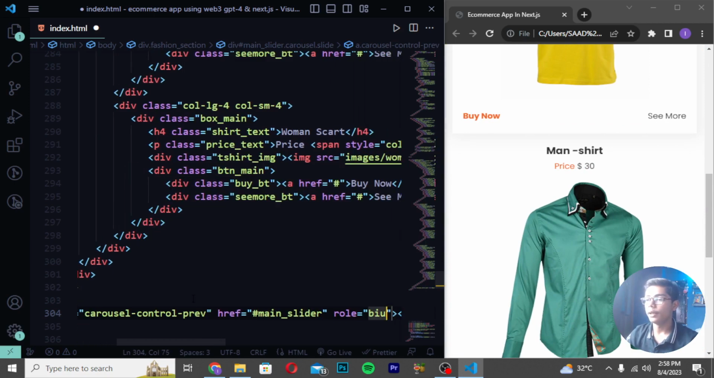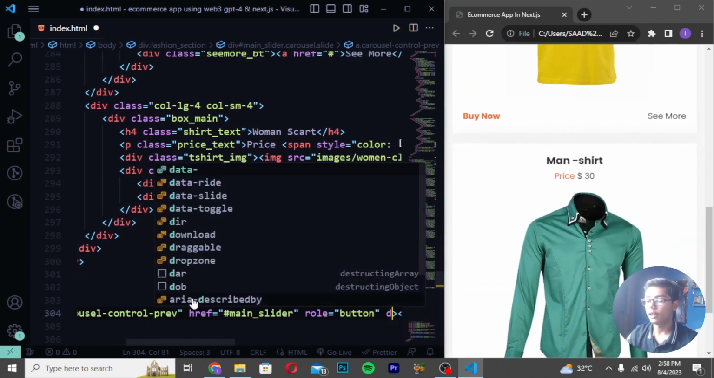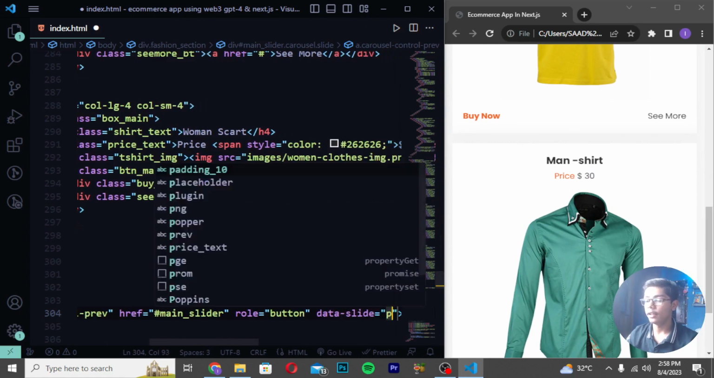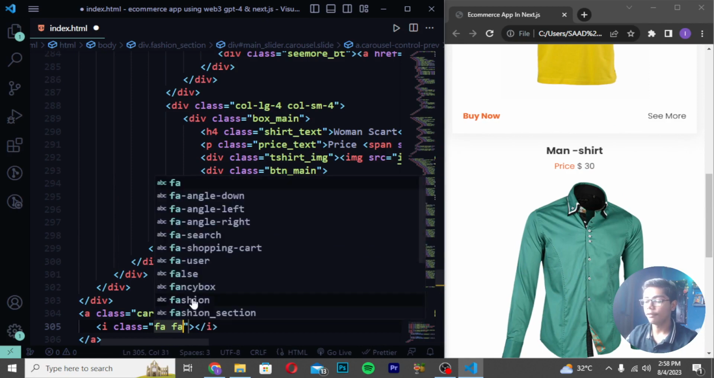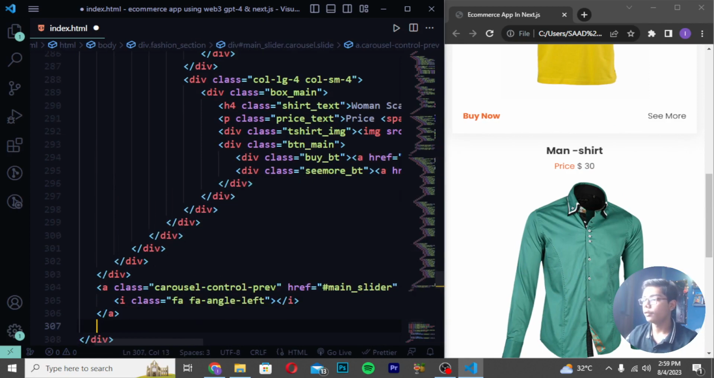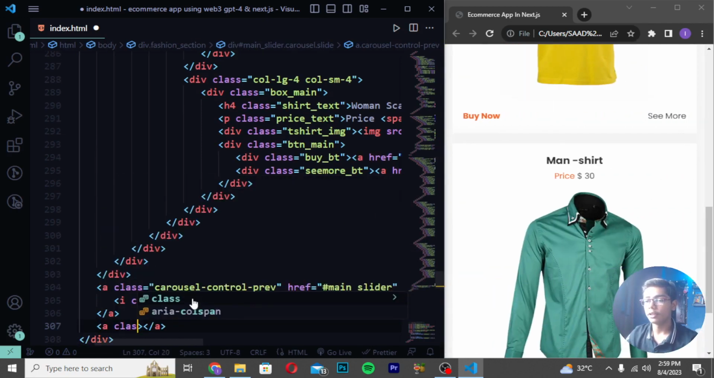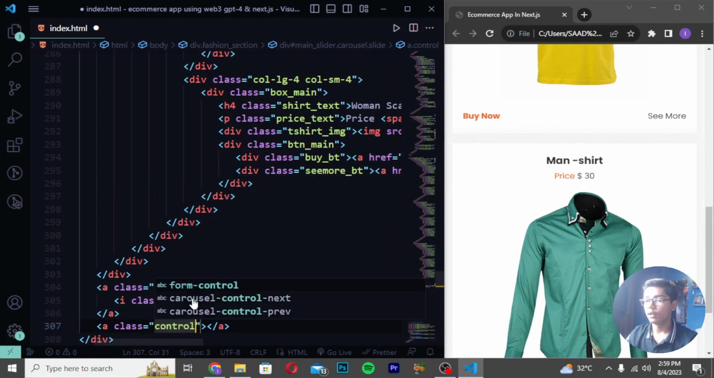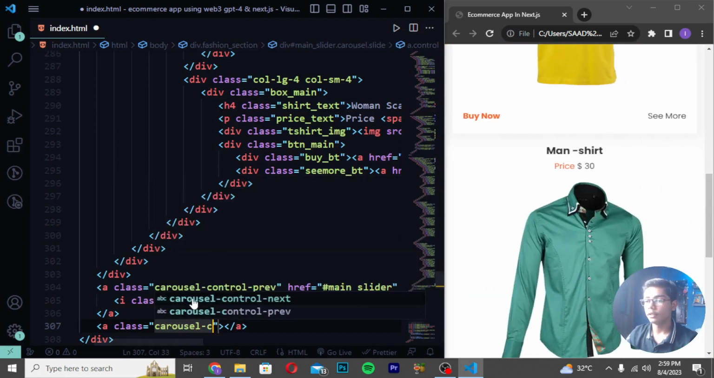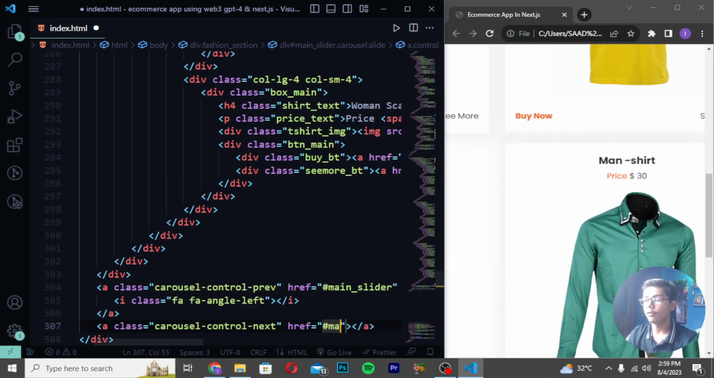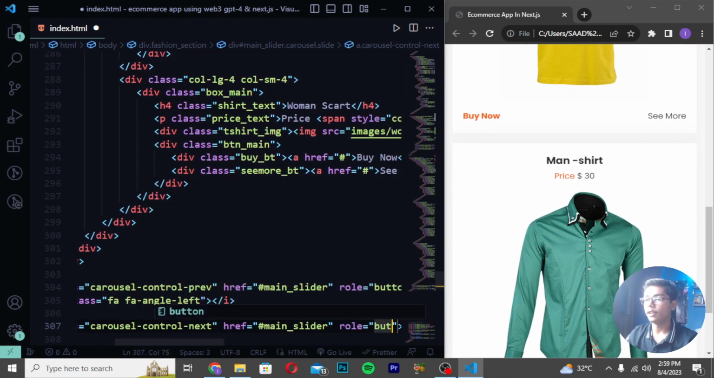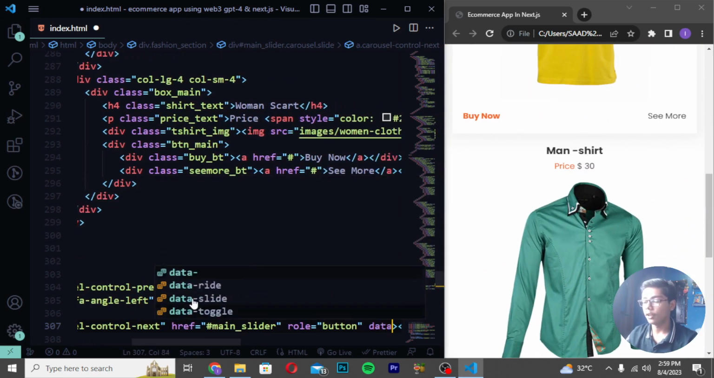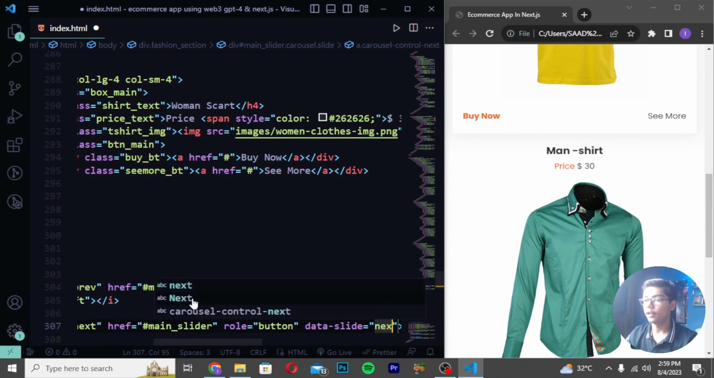Then write here roll button, and I will be now writing here data slide, and then write here previous. Then when you just done that, you have to write here I tag class fa angle left. Then you have to move down, write here a tag, and remove this href, write here class control, or you can say carousel, like this, carousel control next. Then I will be now writing here href main slider, and I will be now writing here roll dash button. Then I will be now writing here data slide equals to write here next.